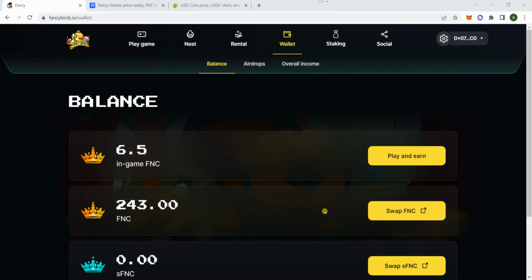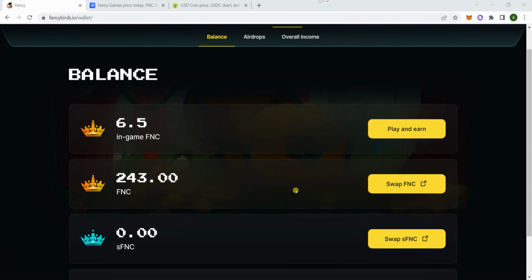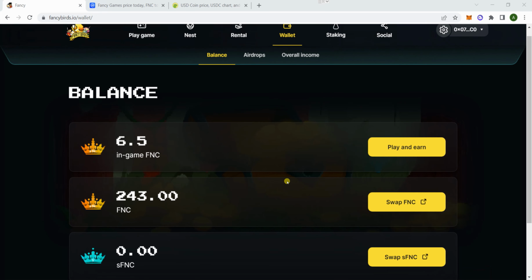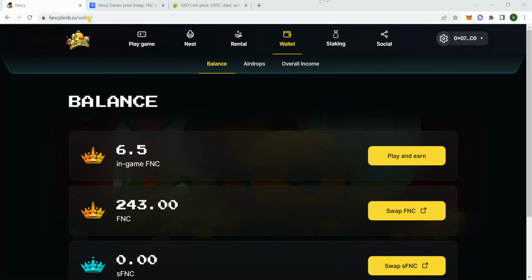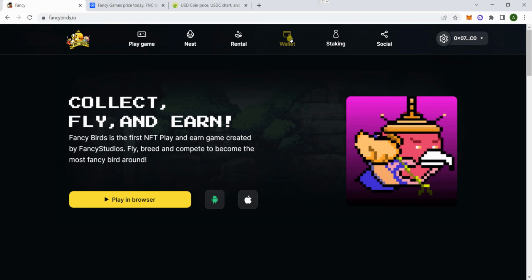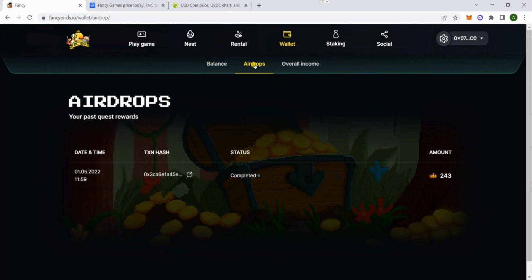Hey, so this is how you would swap FNC to either USDT or USDC. First, you want to go to fancybirds.io, right? Click on your wallet. It should be the same process on your mobile. Click on Airdrops, and you want to make sure this is completed, right?